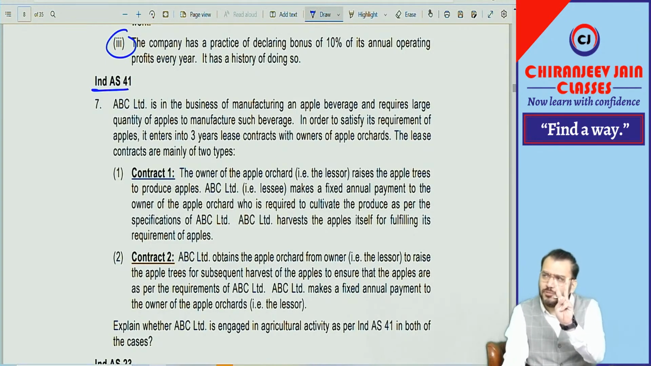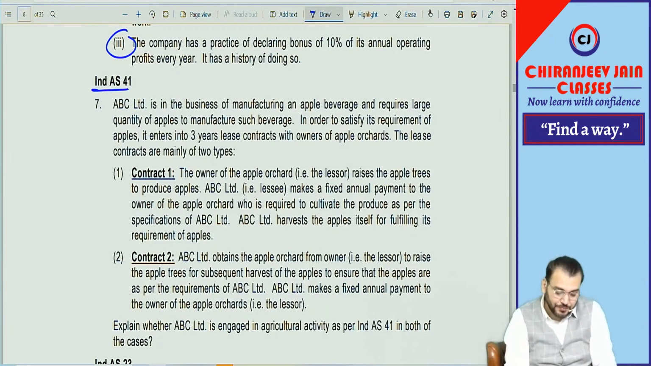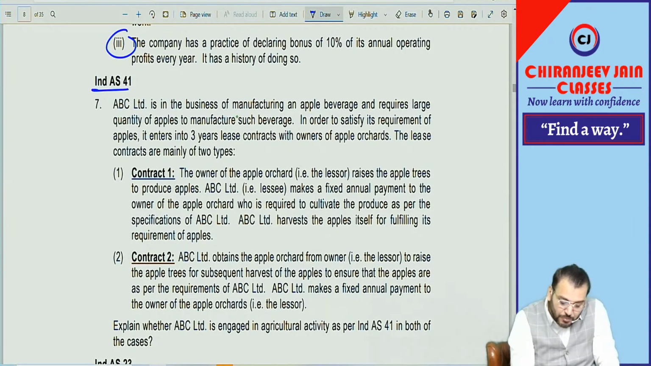But there are two terms: biological transformation and harvesting. Means can I say whenever there is an agriculture activity, it should satisfy two conditions. One is biological transformation, one is what? Harvesting. Let's see. ABC Limited is in the business of manufacturing of beverage. Apple beverage, do you understand? Correct. Apple liquid juice.